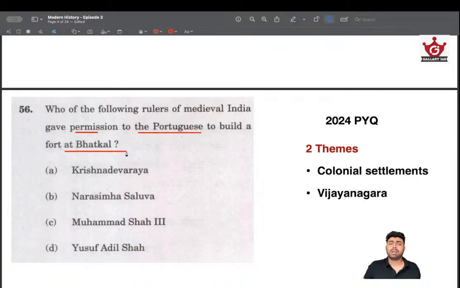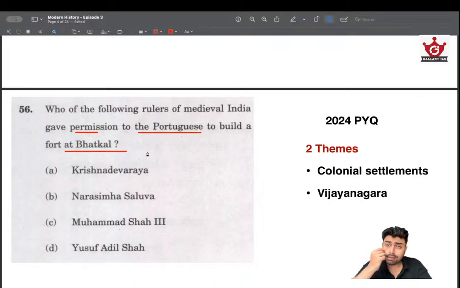Okay, first thing we need to know is, if you have any connection with the settlements, if you know about the timeline, then it's very easy. We can decipher that. But we cannot remember the timeline of each and every ruler, especially if they are from not a very popular dynasty that we study in our books. Secondly, you need to identify the region. If the name is given, you should be able to identify which region or which state in the current age this place belongs to. So those are the two ways we can decipher this question using facts.